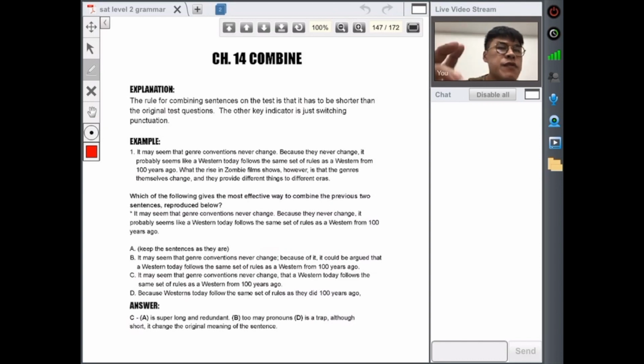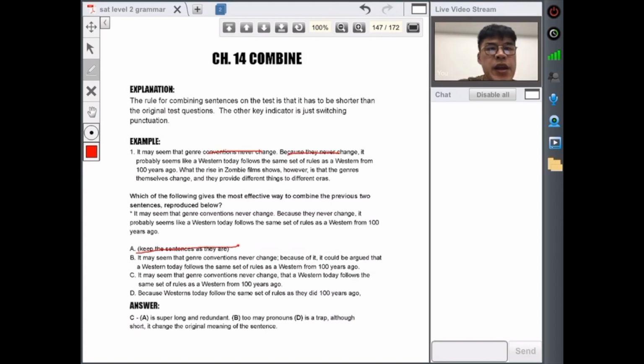All right, so if it asks you to combine two sentences together, and one uses a period, one uses a semicolon, that's the only difference, then that can't be the answer because it's not combining the two, it just switches punctuation. Okay, so it might seem that genre convention never changed because they never change. It probably seemed like Western today follows the same rule as Westerner from 100 years ago. What the rise in zombie films shows, however, is the genres themselves change and they provide different things to different eras. All right, so keep as the sentence is. We know that it can't be because it's repetitive, right? So keep as the sentence as they are.